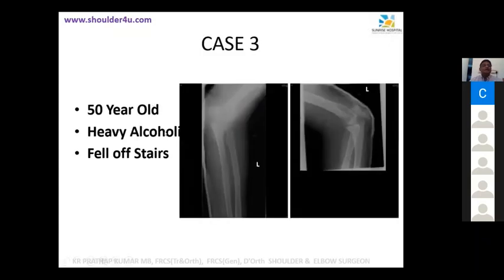Okay, next case, we got a 50-year-old heavy alcoholic who fell off stairs. Akhil Junior, can you read that?